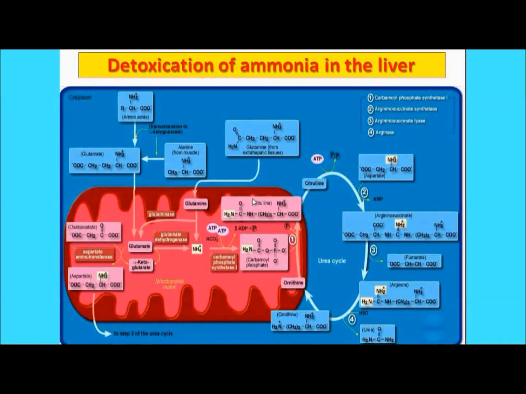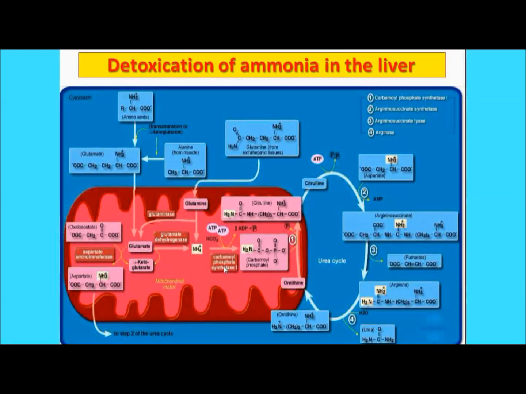I repeat once again, this ammonia, this is the alanine, it is coming into the cytoplasm. It will first get converted into glutamate, then this glutamate will enter the mitochondria. From here it may get converted into alpha ketoglutarate, right? Or sometimes with the help of the enzyme aspartate aminotransferase, it can get converted into aspartate, right? This glutamate, with the help of the enzyme glutamate dehydrogenase, will liberate the ammonia.